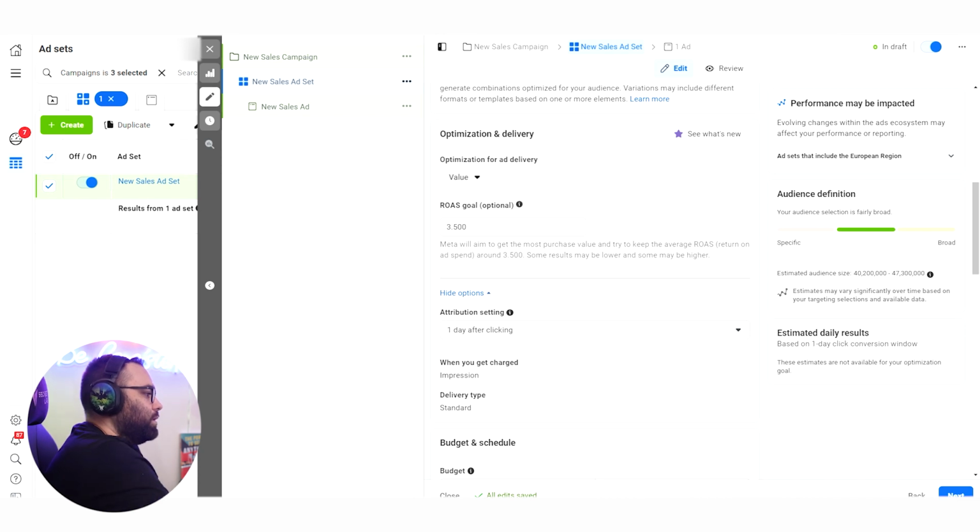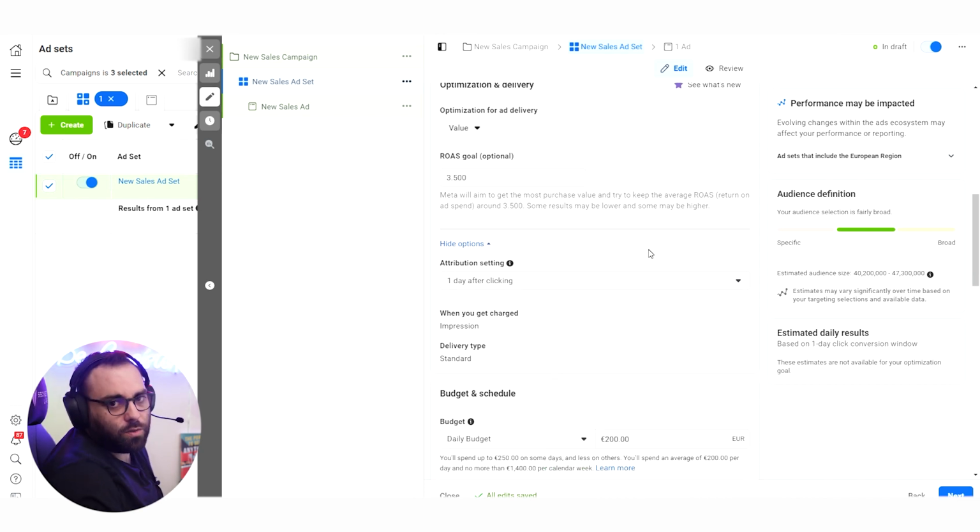It's not going to spend all the money and stuff. Please be careful when you're doing it. Don't come here on the comments and blame me that I made you spend $500. If you put 7 days attribution setting, for example, it's going to spend all the money, okay? Even with 1 day click, it can spend all the money without the results. Please be careful with this. If you don't have the budget to do it and test it, don't do it.